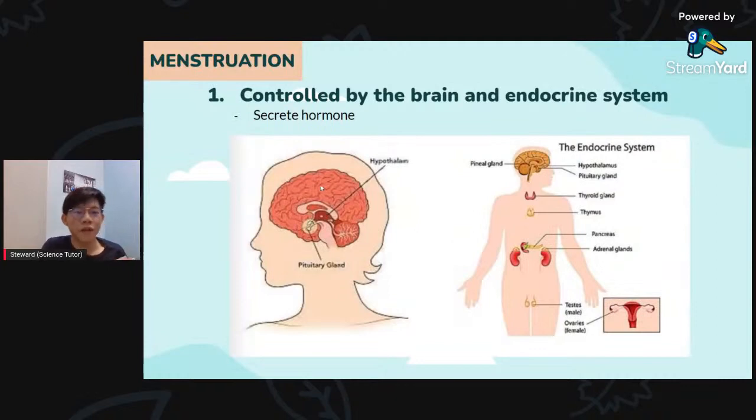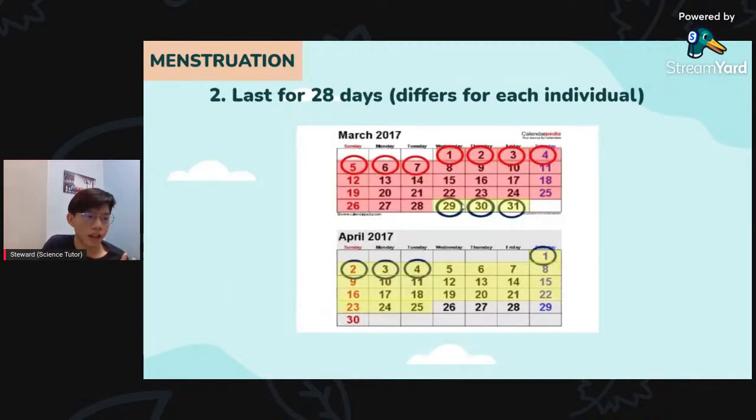So first thing, menstruation is controlled by the brain and the endocrine system. The endocrine system is basically our hormone system. So it is controlled by these two things, and we will secrete hormones. Second thing you need to know about menstruation is that it lasts for 28 days, but it can be different for each individual. Not every individual has the same period of time, but this is the average each female experiences.